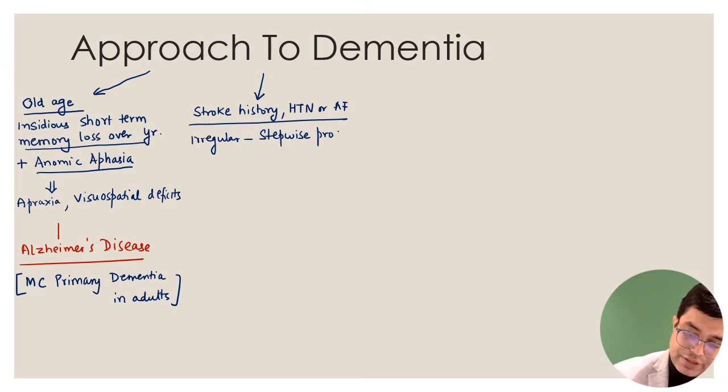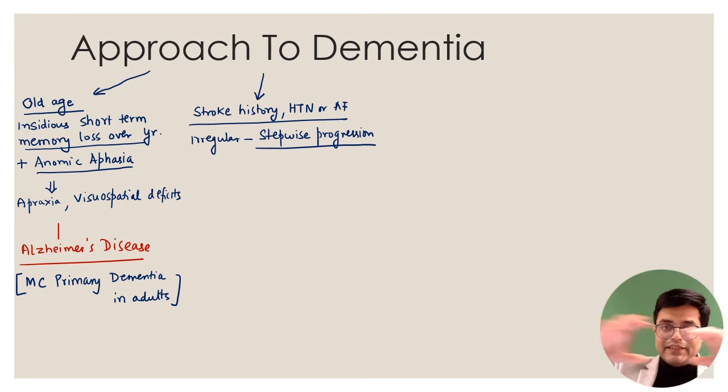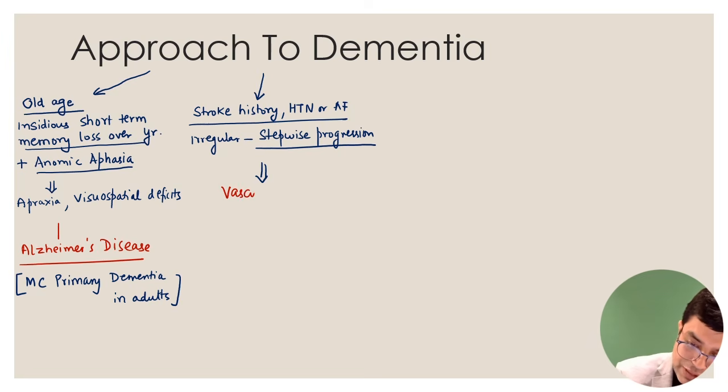Stepwise progression. New symptoms appear, then they remain static for some time, then a step moves forward, then they remain static for some time. That progression, stepwise progression, with a history of stroke, hypertension or atrial fibrillation in the patient, is likely to be dementia due to vascular causes. We call it vascular dementia. That is called vascular dementia.